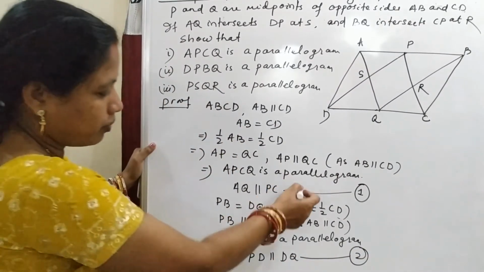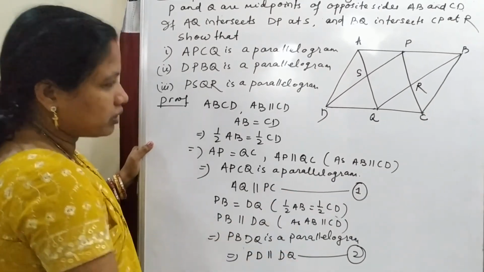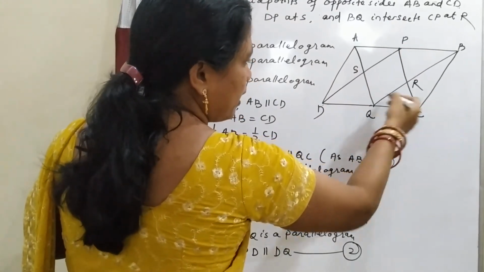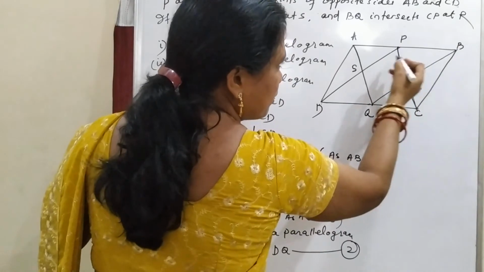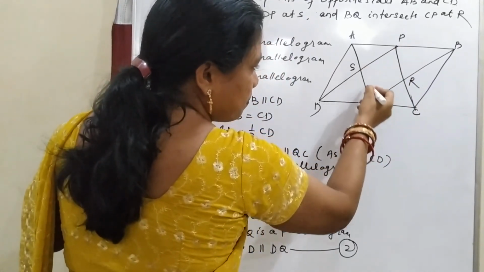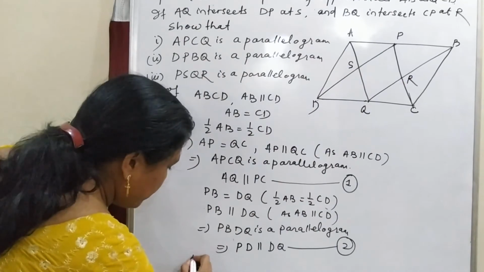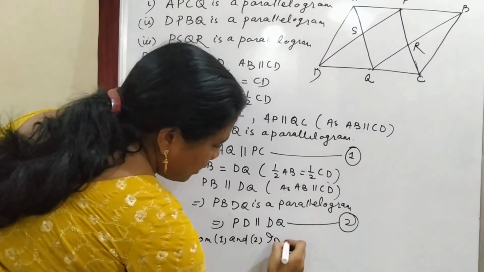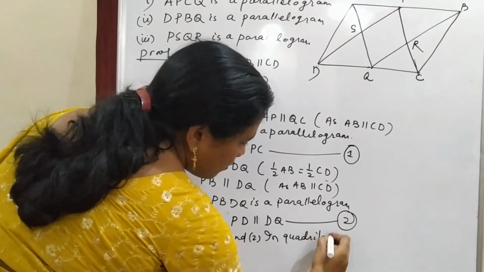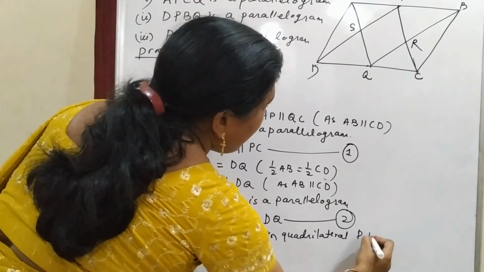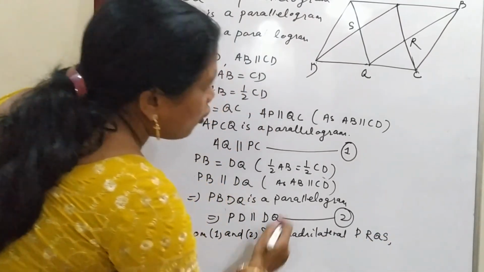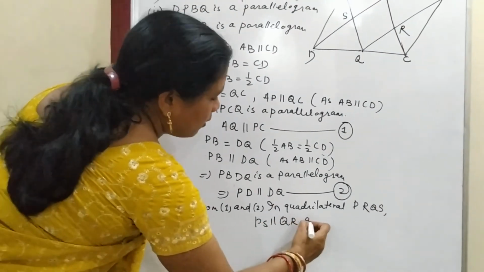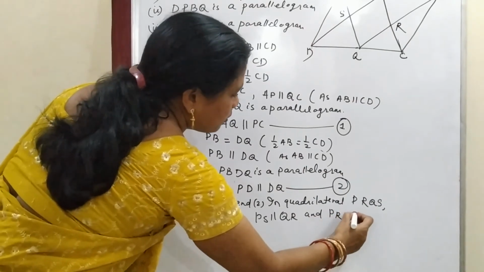Compare equation 1 and equation 2. AQ is parallel to CP and DP is parallel to BQ. This implies in quadrilateral PRQS, from 1 and 2, the opposite sides are parallel: PS parallel to QR and PR parallel to SQ.